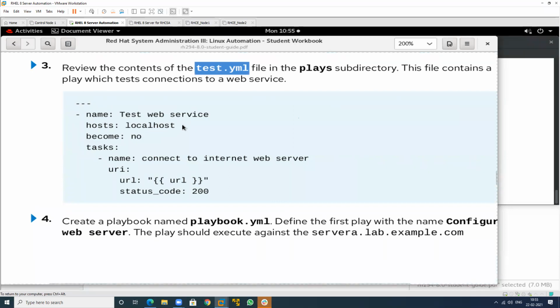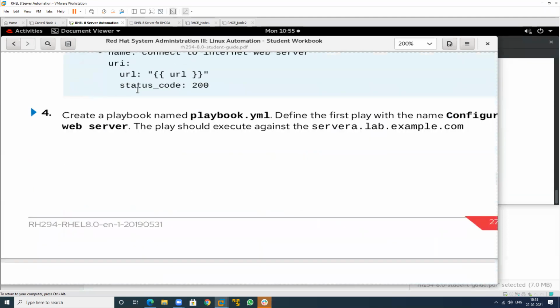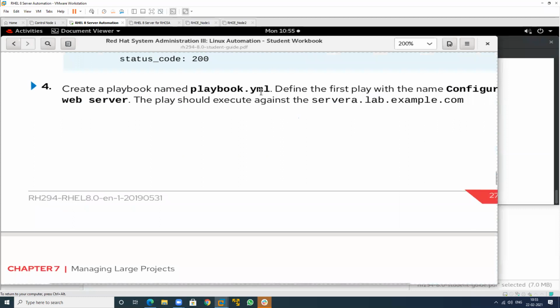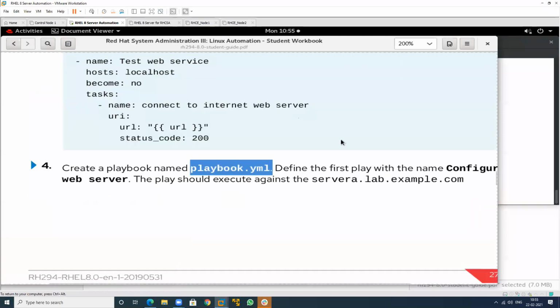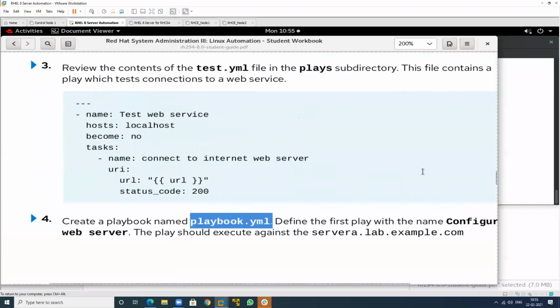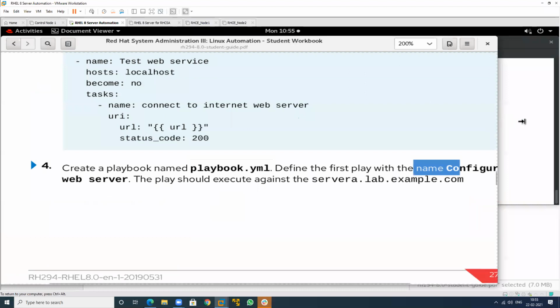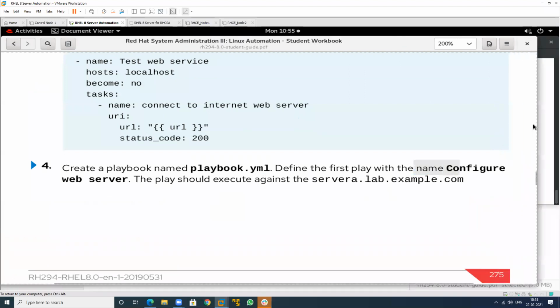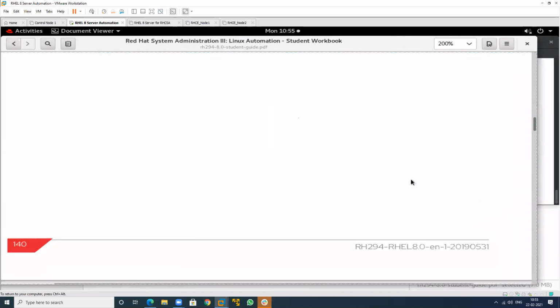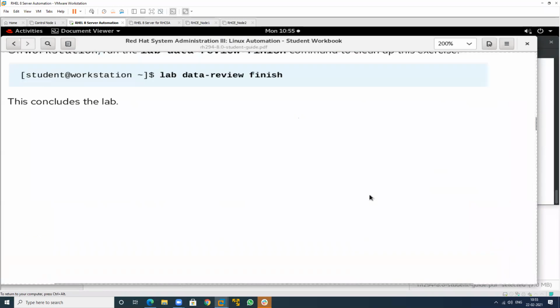This is related to the testing that I will perform. Now just create a main playbook. This playbook is called the master playbook, and these are all called child playbooks. It means define the first play with the name of this. So what name will I define for this one?